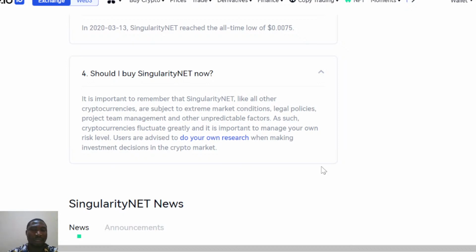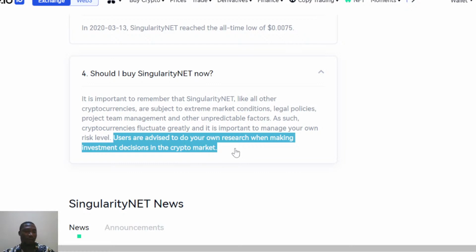The most important thing is to manage your risk level. It's also always advisable to do your own research before making any decision in the market, before deciding on a project or coin to buy, to see if it's a good investment at this time.